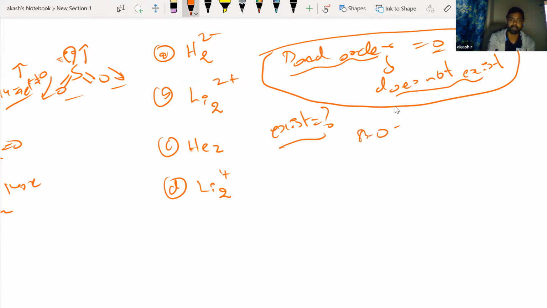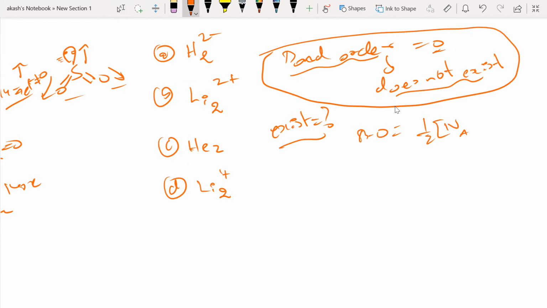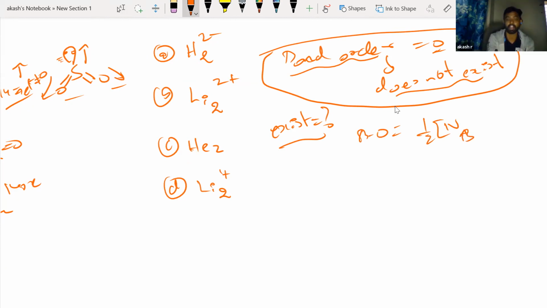What is the formula for bond order? Half into NB minus NA. Correct. Number of electrons in bonding orbitals minus number of electrons in anti-bonding orbitals, right? So you have to write the molecular orbital configuration for all of them and find the bond orders. Whichever bond order is equal to 0, that means the molecule does not exist. And whichever molecule has some bond order, that means it exists. So you will see that Li2 1 plus will exist.